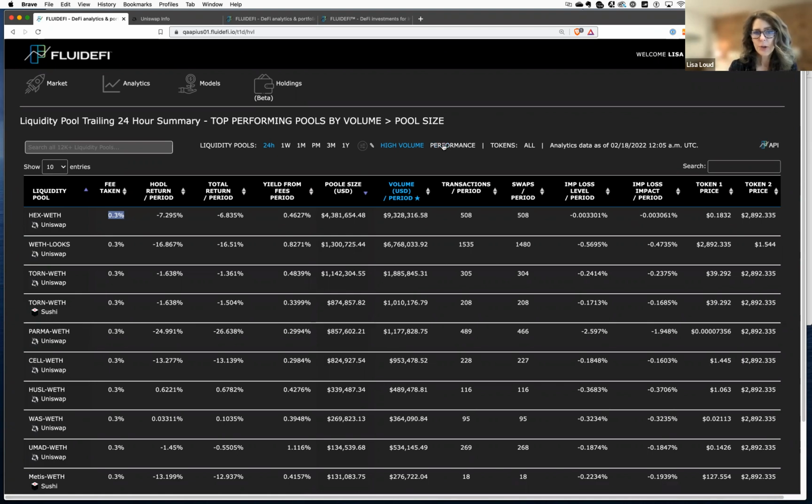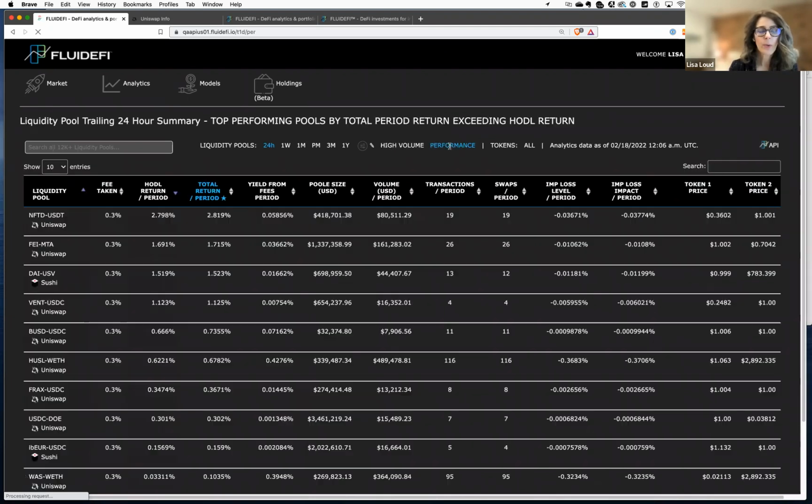I can also show you this performance filter. In the performance filter, it's going to show us everything where it's better to hold a position in the pool than it is to hold the underlying assets. So the total return, if you had held these two tokens, NFT, USDT, for example, you would have received 2.798% of return on the underlying assets. That means they went up almost 3%.